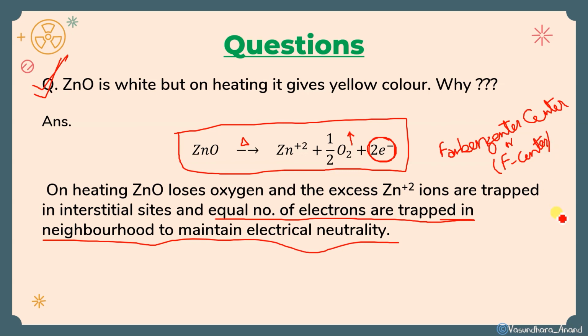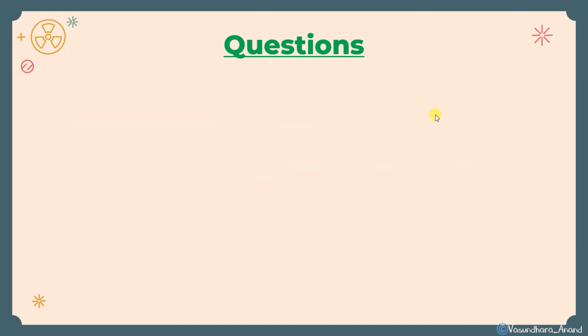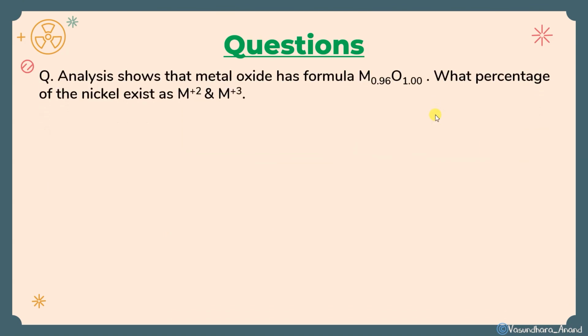So it is very important to mark this F center. You have to write it. I forgot to write over here. You have to write that which results in F center formation and hence it shows color. Okay. Another question, the same way which we have done. So I hope you got it.